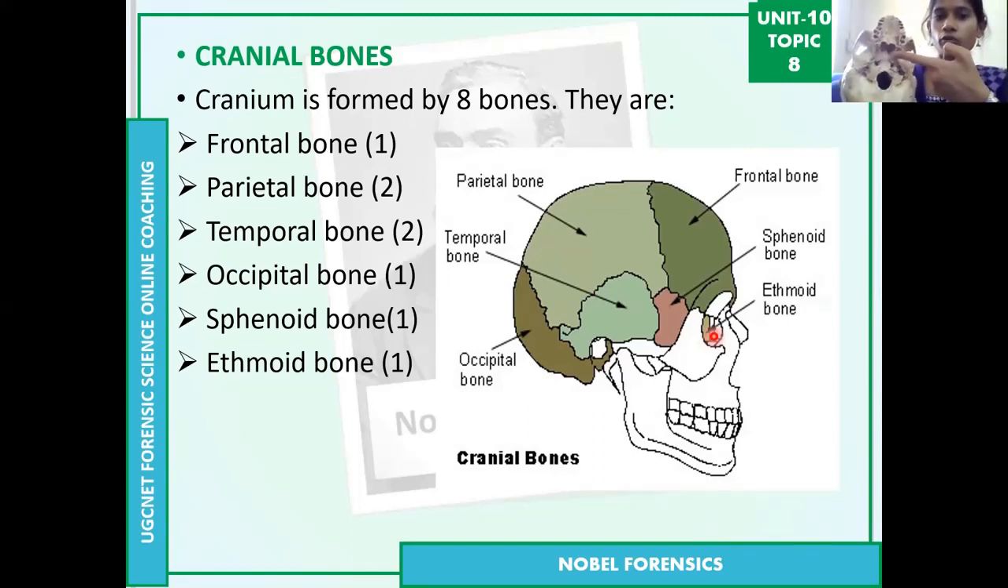So this is the ethmoid bone, one bone only. And the sphenoid bone, you are able to see the sphenoid bone from both sides, but it is actually only one bone. Inside it is only one bone, so we can see it from the two sides.